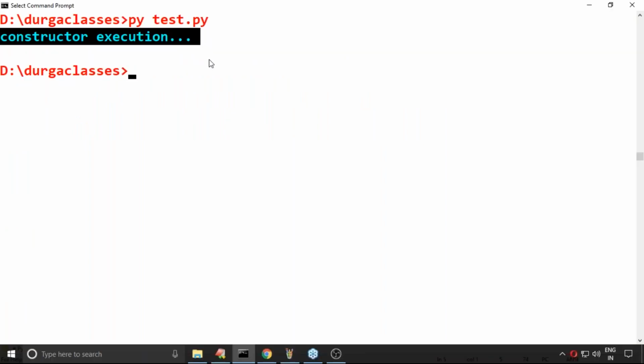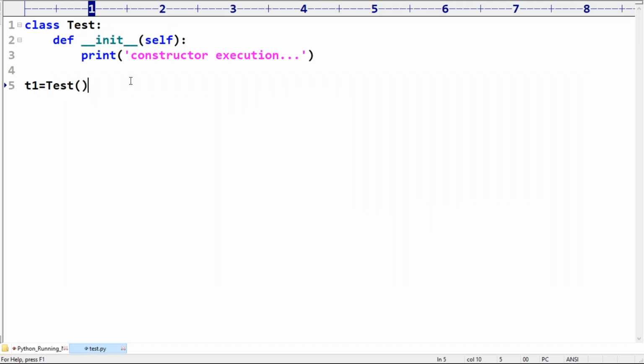Suppose I take t2 is equal to test, t3 is equal to test, t4, like t5. How many objects did we create? We created multiple objects, I mean 5 objects.